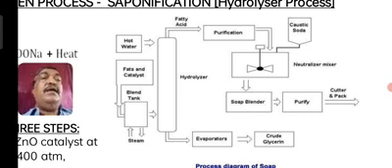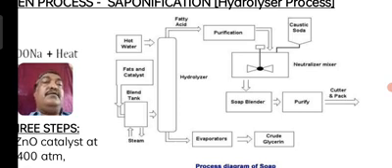This hydrolyzer tank has two outlets, one at the top and another at the bottom. So the saponification takes place, and oils and fats undergo hydrolysis, thereby forming glycerol. The glycerol is collected at the bottom, and the crude glyceride is collected at the bottom, as I have shown in the flow chart.